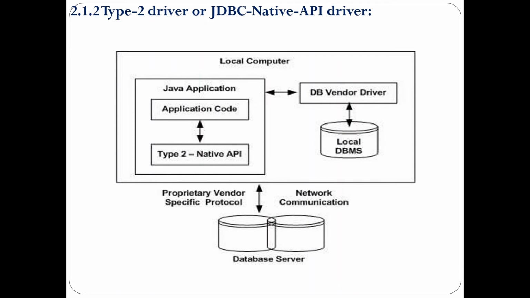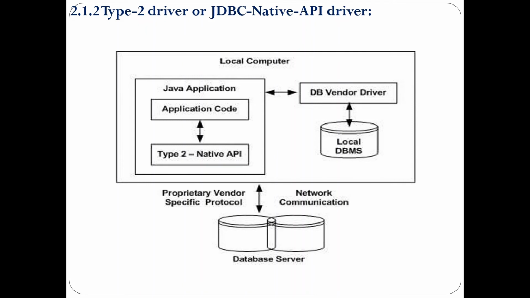The database vendor driver, which has been installed on each client machine, establishes a connection to the local database. As we saw in the type 1 driver, in order to establish connection between local database and a Java application, there is a JDBC ODBC bridge and ODBC driver. Through the ODBC driver, database vendor and local database establish a connection.